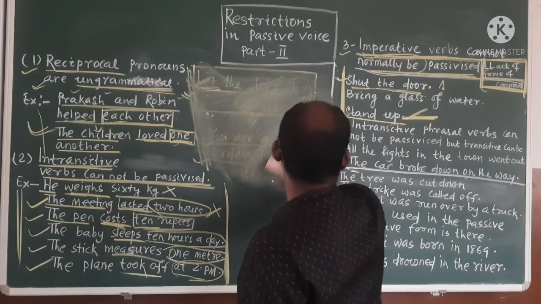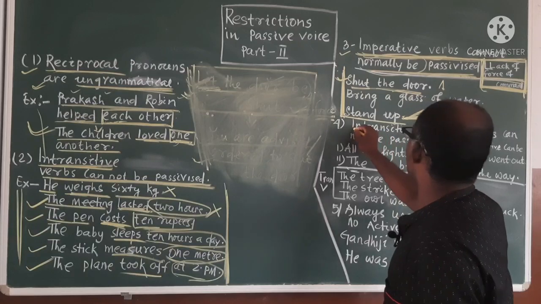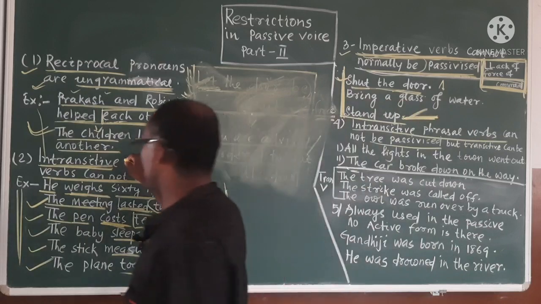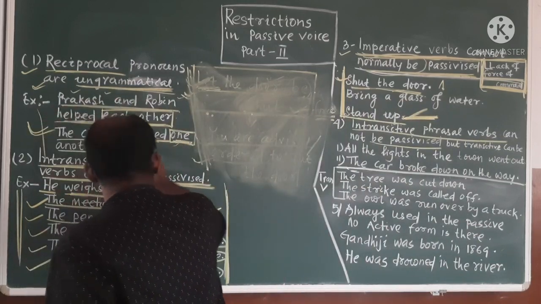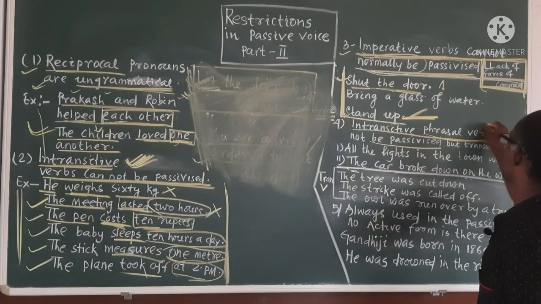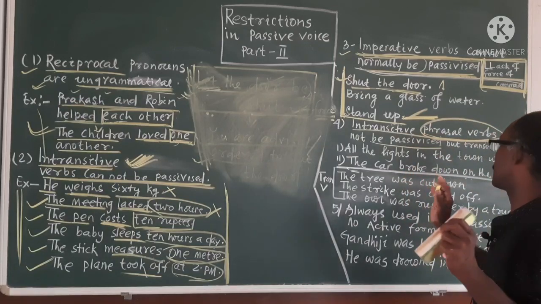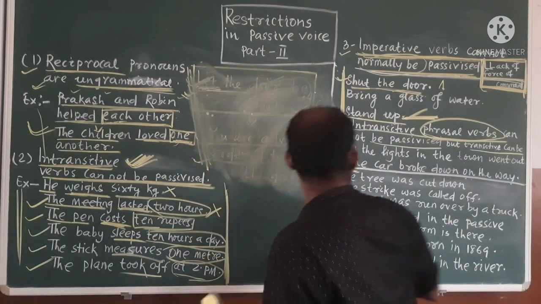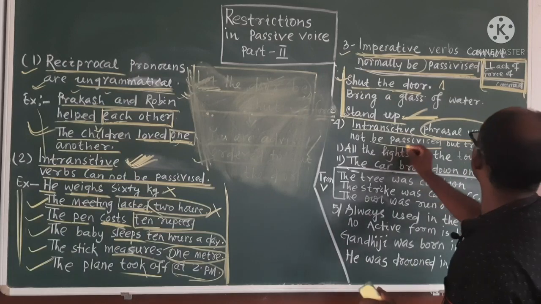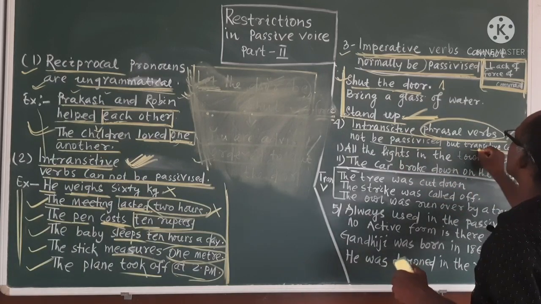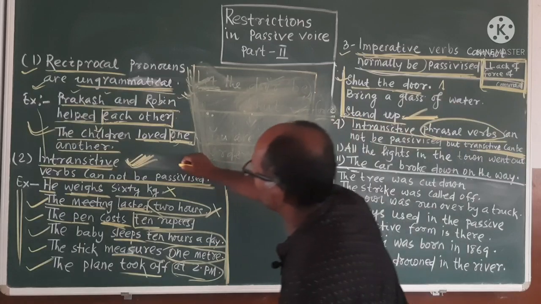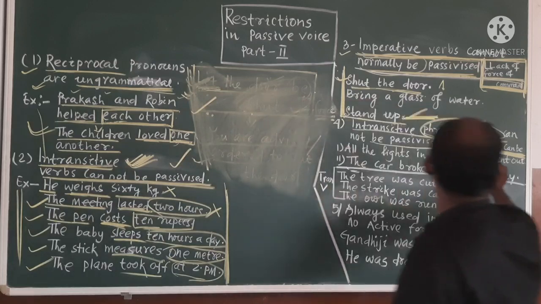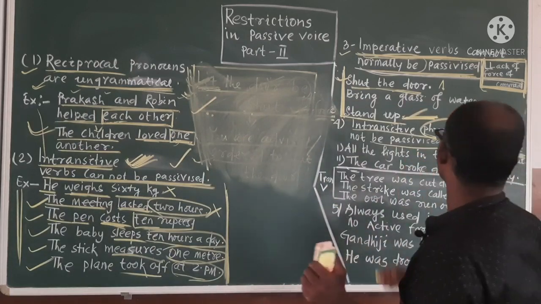What is the next point? The next point is that an intransitive phrasal verb cannot be passivized. Here you have read that intransitive verbs cannot be passivized. Like that, intransitive phrasal verbs cannot be passivized. It is right. But remember, transitive verbs can be passivized, and transitive phrasal verbs can be passivized. Intransitive cannot be, okay, like that.